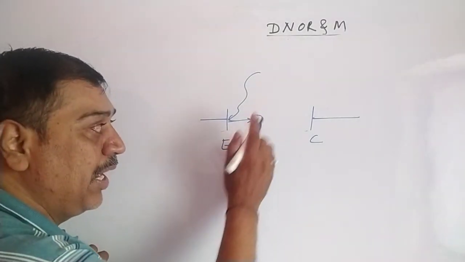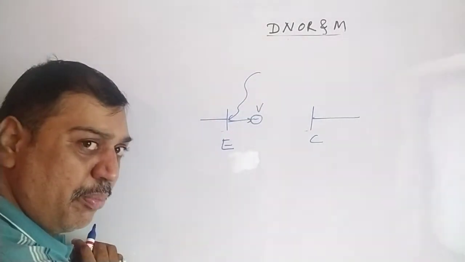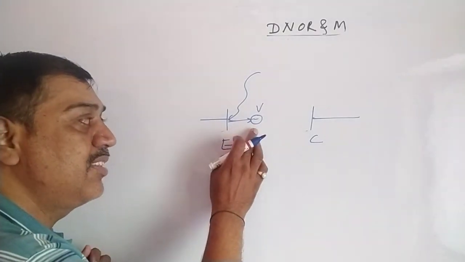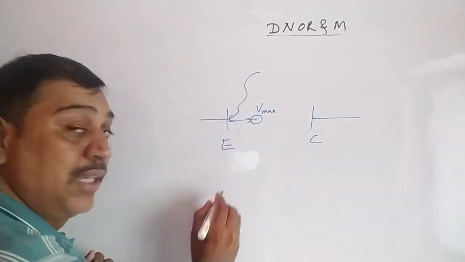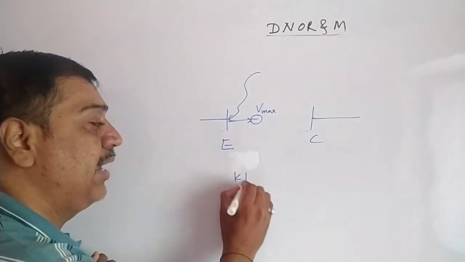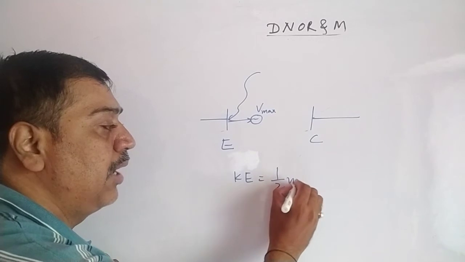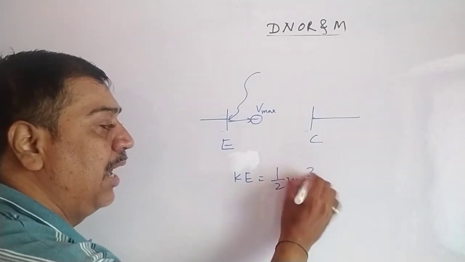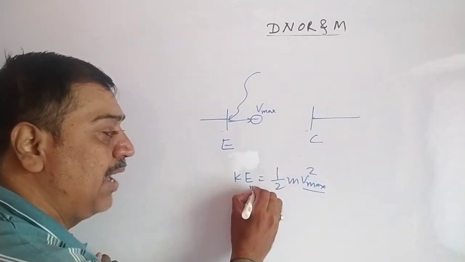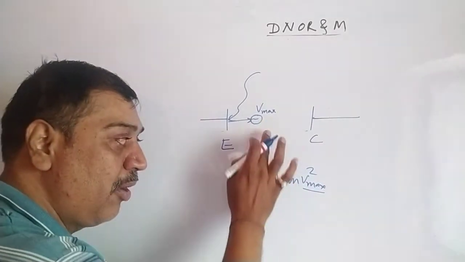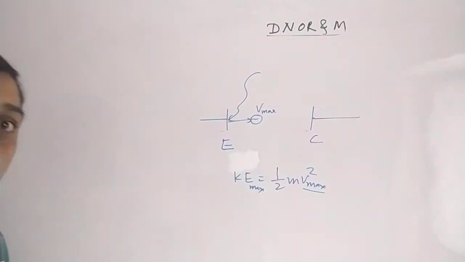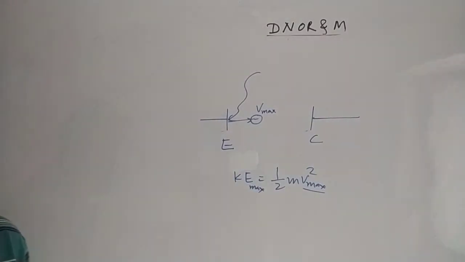If the velocity of electron is v, and when the electron is emitted with maximum velocity, its velocity is v max. If the velocity is maximum, kinetic energy is 1 by 2 m v max square. And since this velocity is maximum, kinetic energy is also maximum. So the electron can be emitted with the maximum velocity or maximum kinetic energy when the potential difference applied across the collector and emitter is more.